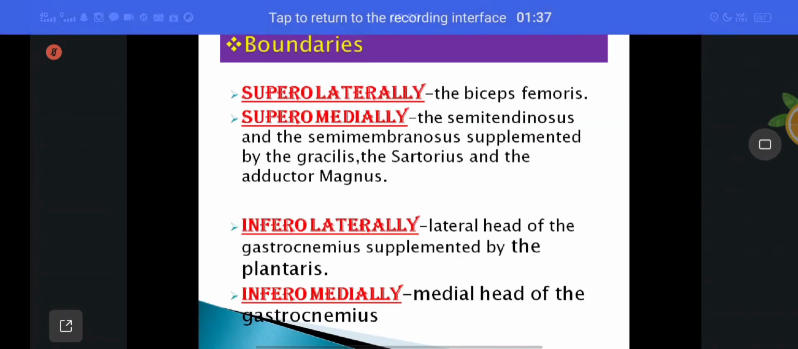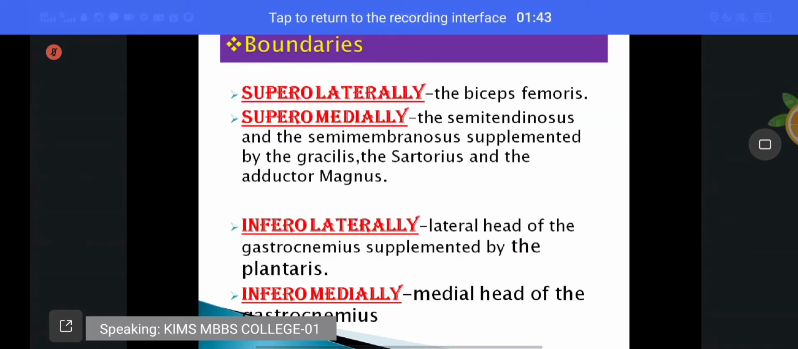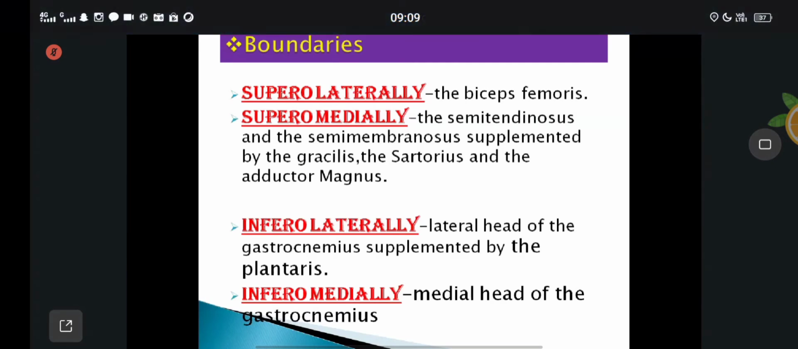Inferomedially it is formed by the medial head of the gastrocnemius. The gastrocnemius is the muscle of the back of the leg. That is called the boundaries of the popliteal fossa.